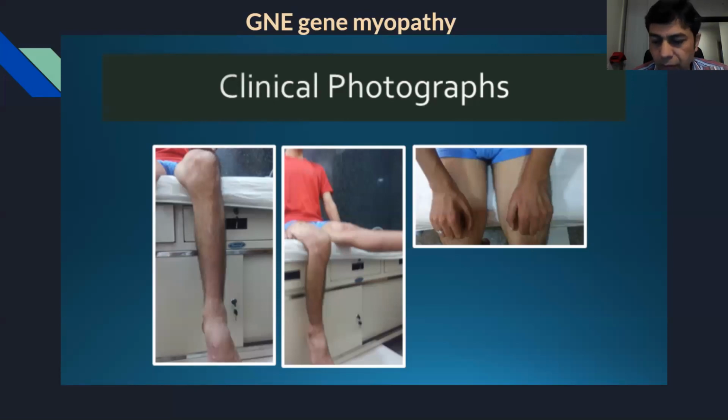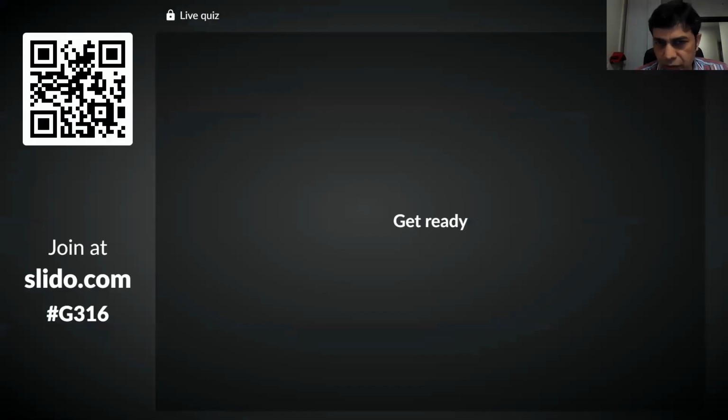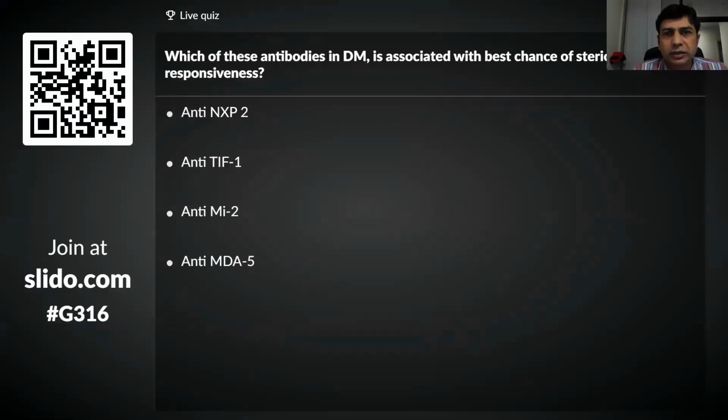Okay, so let's go ahead now. Inflammatory myopathy. Which of these antibodies in dermatomyositis is associated with the best chance of steroid responsiveness? You have NXP2, TIF1, Mi-2, MDA5. These are all myositis-specific antibodies. So please vote. Which has the best outcome, the best chance of steroid responsiveness? Please answer.